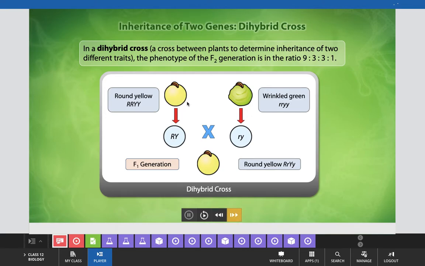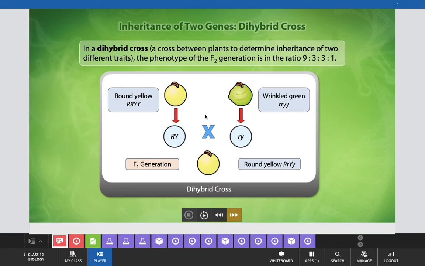Now you can see here one example of a dihybrid cross that Mendel performed with two characters: seed color, yellow and green, and seed shape, round and wrinkled. Here he selected two types of plants, one with pure round and yellow seeds, whose genotype is capital R, capital R, capital Y, capital Y, and another plant with wrinkled and green seeds, with the pure recessive traits small r and small y.